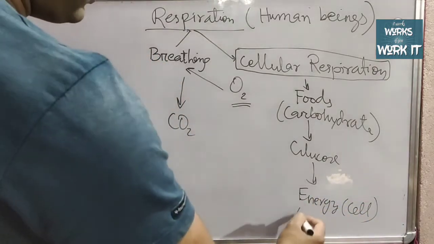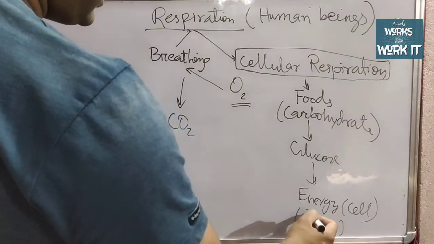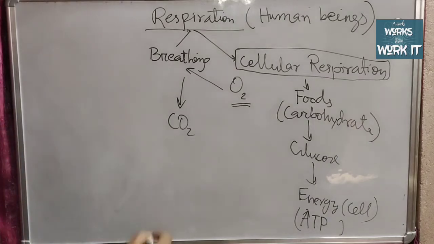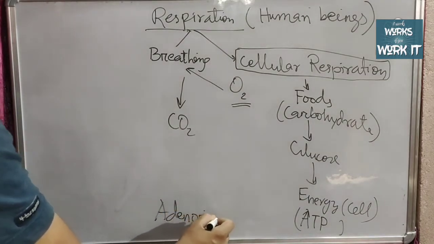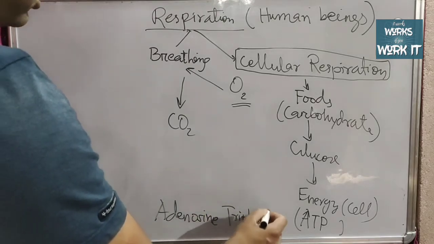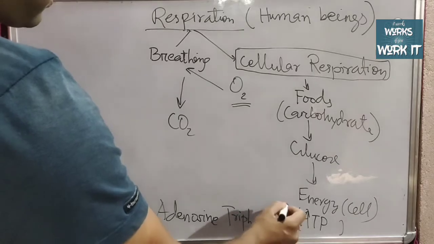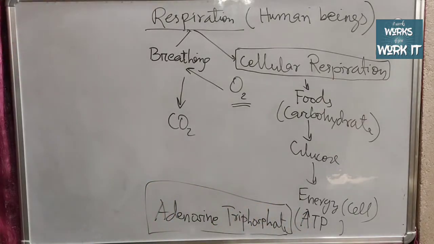This cell molecule is ATP. The molecule of energy is ATP, that is adenosine triphosphate.